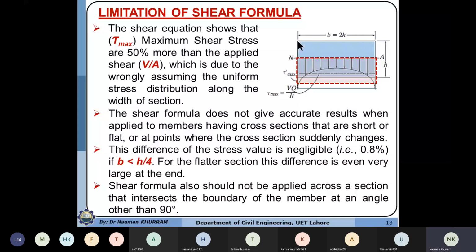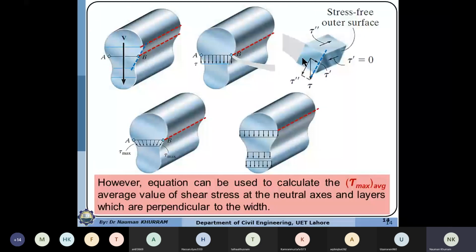But on the other hand, the material on the inner side has its movement, shearing or deformation constrained by the material from all four sides. So it will undergo lesser deformation or shear strain, and thus the stress will be less. So the actual stress distribution is between this line and this parabolic portion.